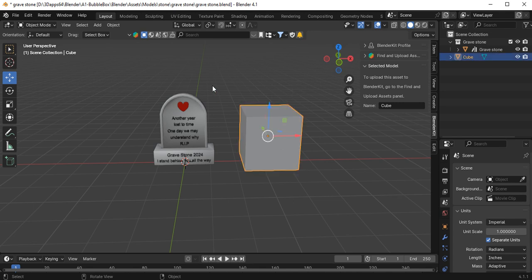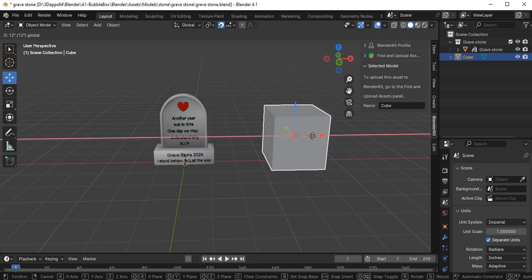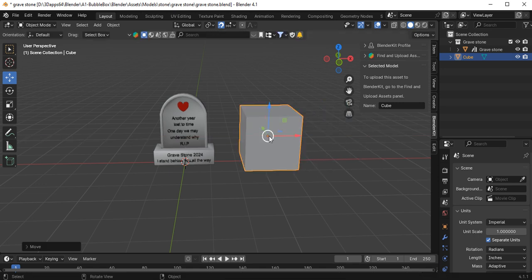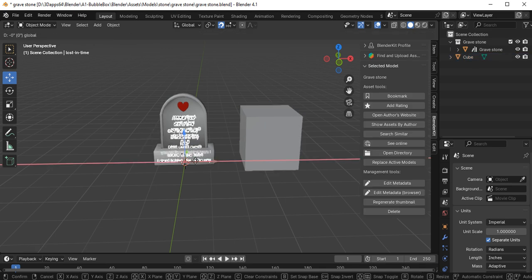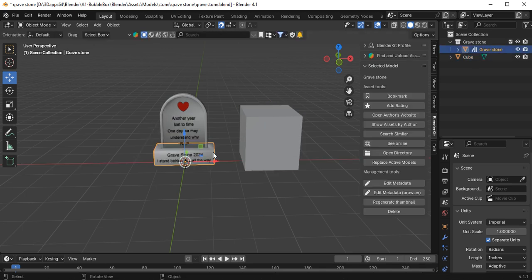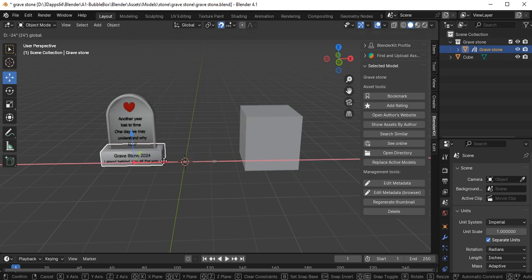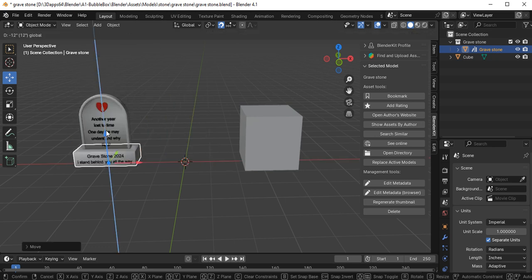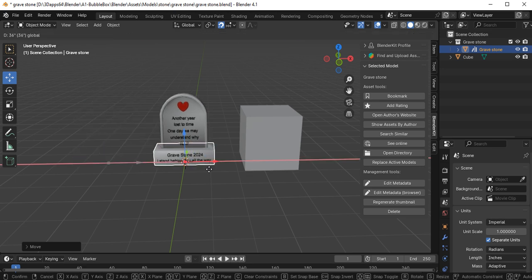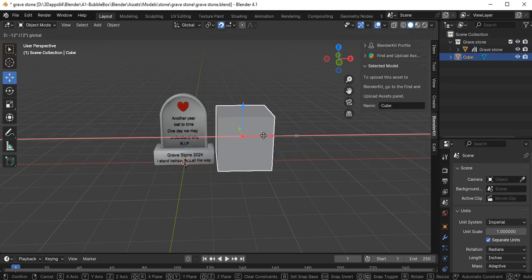So we click this, we turn snapping on, we can snap it, look, we can snap. You can snap it up, snap it down, doesn't matter. Now watch my one, click this one, you can snap it. Now that's the text. If I click on the box itself, I can snap it up, I can snap it down, and I can snap it back. I can do the exact same thing with Blender's box.